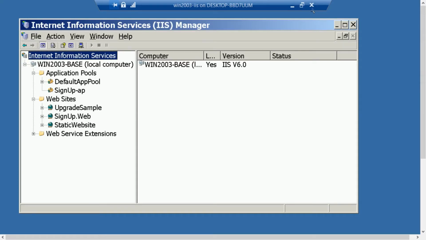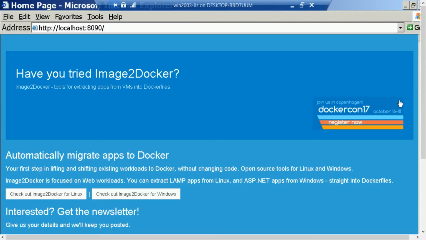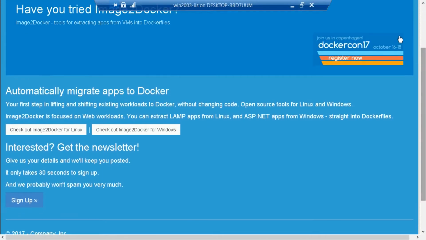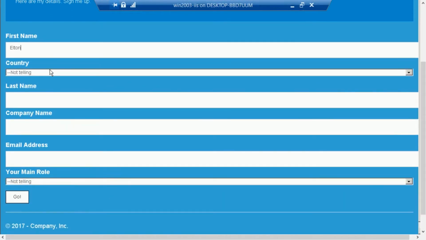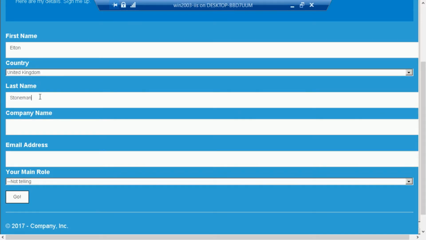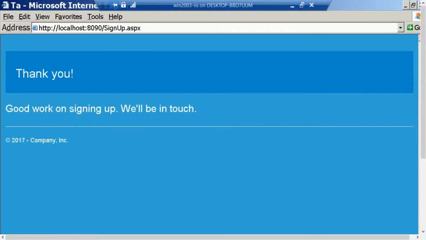Here's the app I want to modernize. It's called signup.web, and it's a simple ASP.NET web form site which uses a SQL Server database. It's a newsletter sign-up application which stores users' contact details, and these drop-down values come from reference data in the database. Right now the app runs on Windows Server 2003. My test environment uses a single VM for the website and the database.